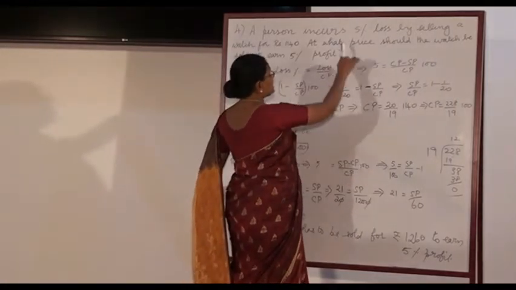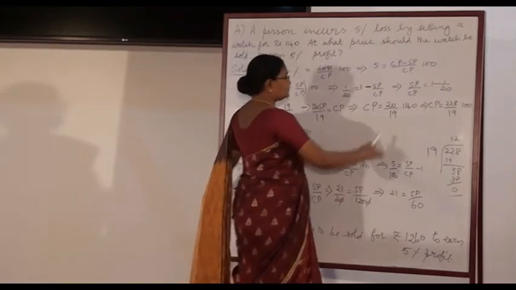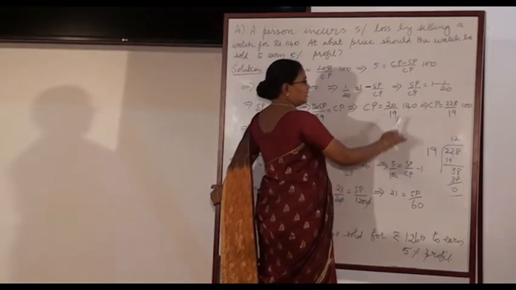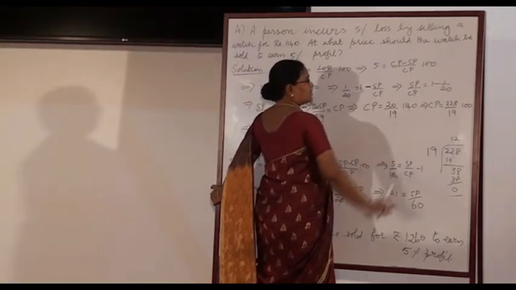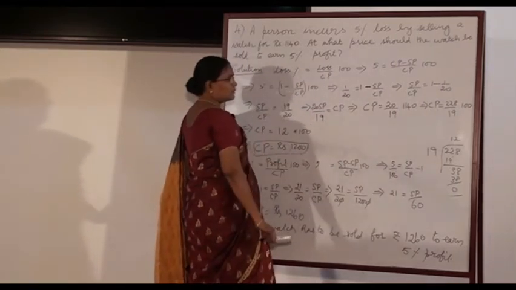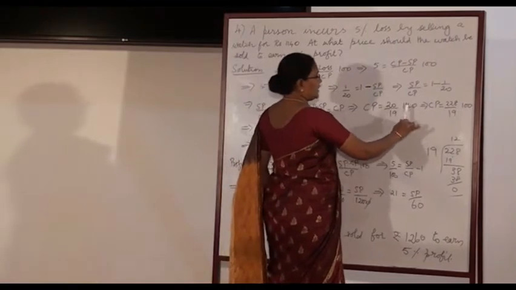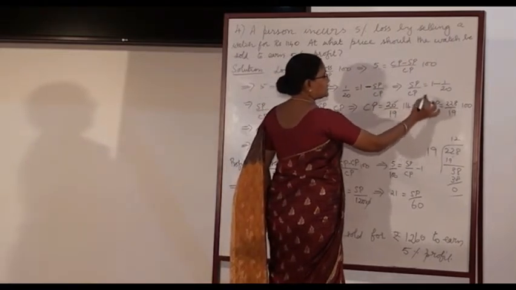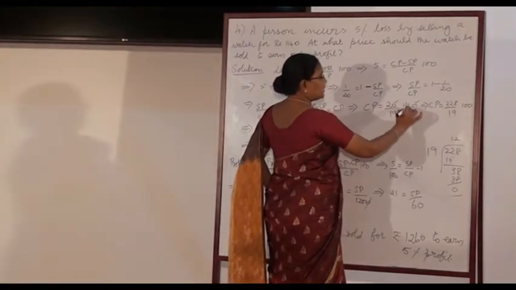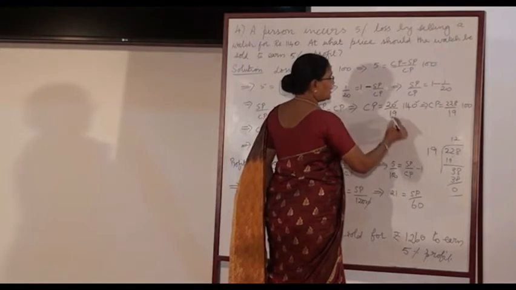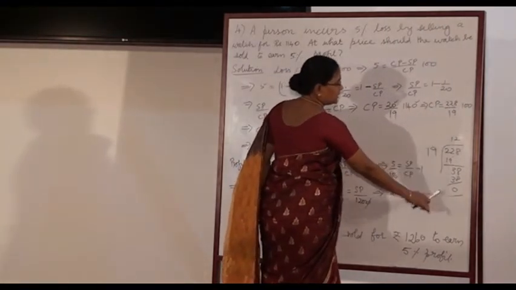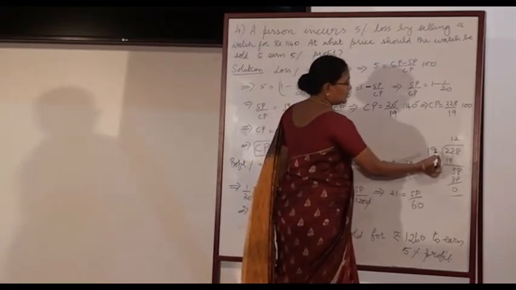What is SP? Substitute for SP from the given question. SP value has been given in the question as 1140. Substitute for SP. Then on simplification we get CP value is equal to rupees 1200. CP is 228 into 100. Take these two zeros and keep it as 100 at the side. 2 into 114 goes as 228 divided by 19. And this 228 is divisible by 19.